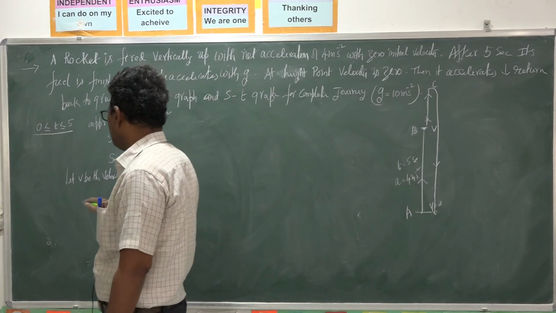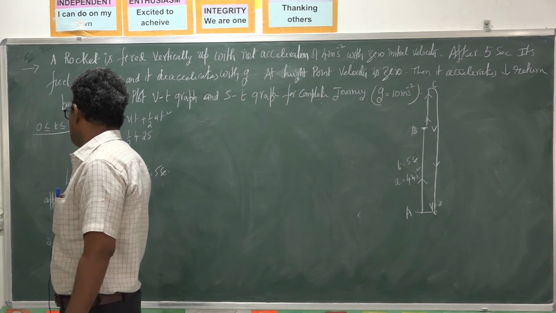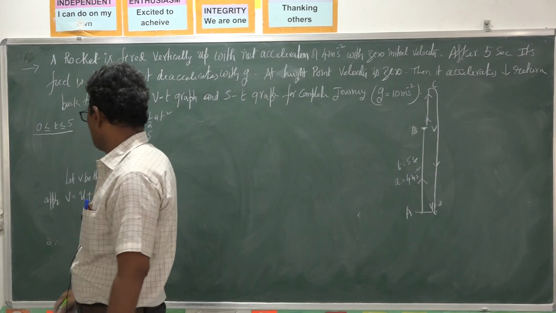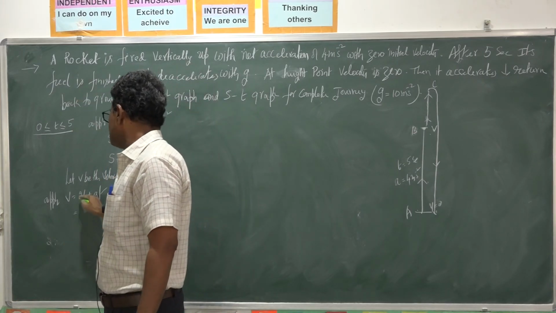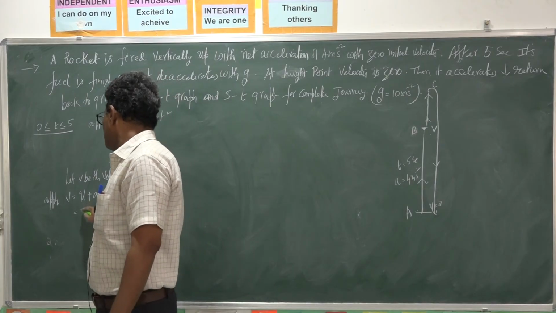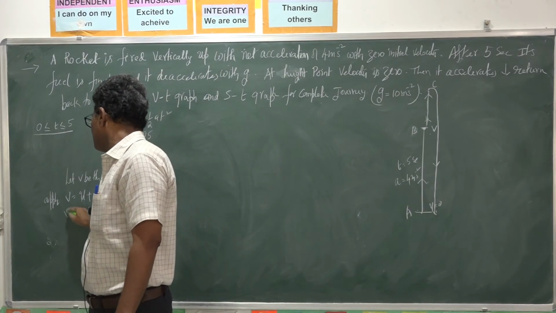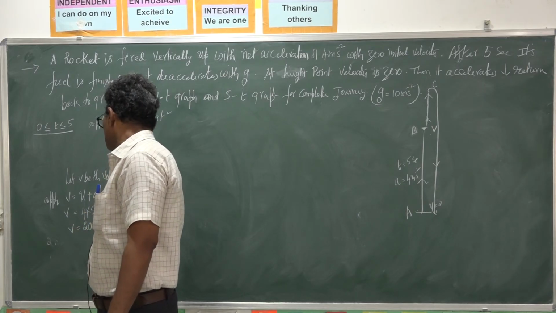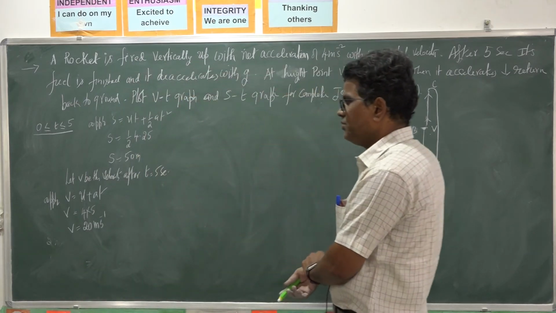I apply v = u + at. Initial velocity is 0, a is 4, t is 5. So at that instant its velocity is 4 into 5, 20 m/s.